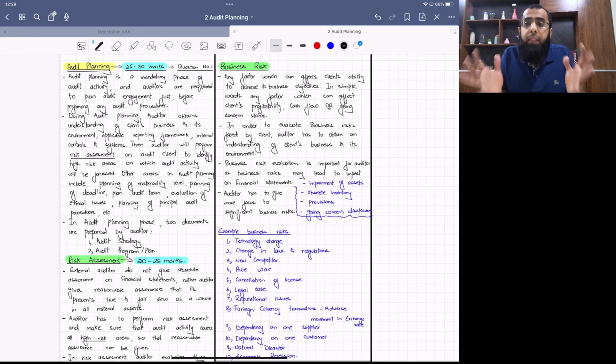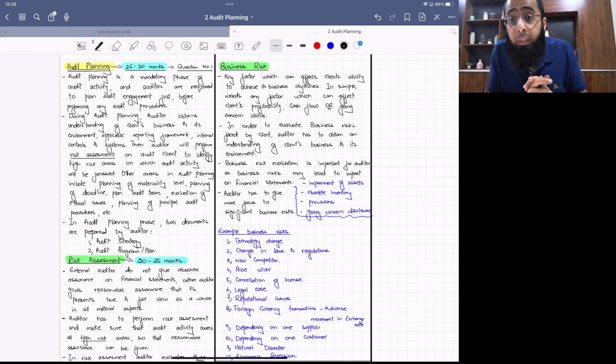Okay, in the exam, you will be provided with a client scenario and you have to evaluate the business risk from it. But while evaluating business risk, it is very important that you obtain an understanding of the client's business and its environment. Obviously, in the exam question, within the exhibits, meaning the attachments of the question, you will be provided with those discussions. So you have to read those discussions and then evaluate the business risk given in it. Are you getting it?